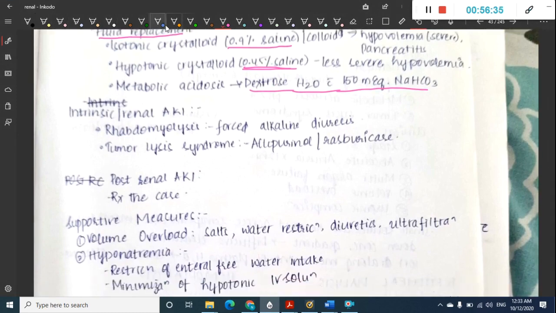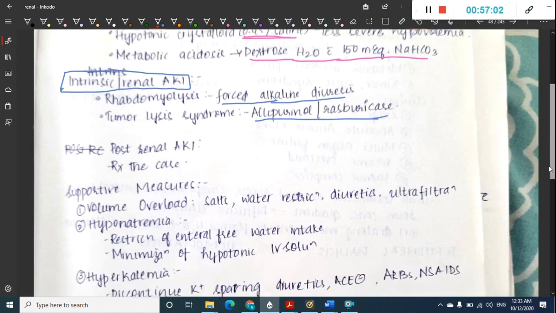Then what about renal? The next is about renal. In renal, if we have rhabdomyolysis, then forced alkaline diuresis is indicated. And if there is tumor lysis syndrome, then allopurinol or rasburicase is indicated. In post-renal acute kidney injury, we should treat the cause.